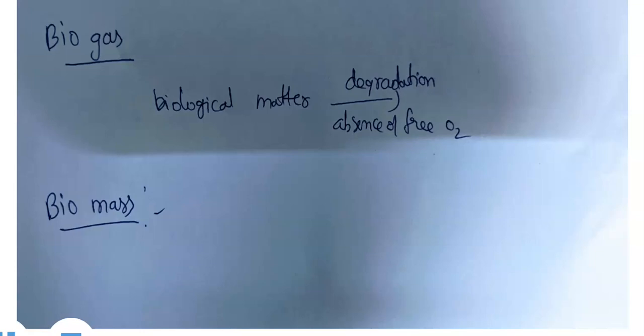Here, the cattle dung is nothing but a biomass. The conversion of biomass into biogas liberates more heat. Okay, with this biomass, we shall make a conclusion.